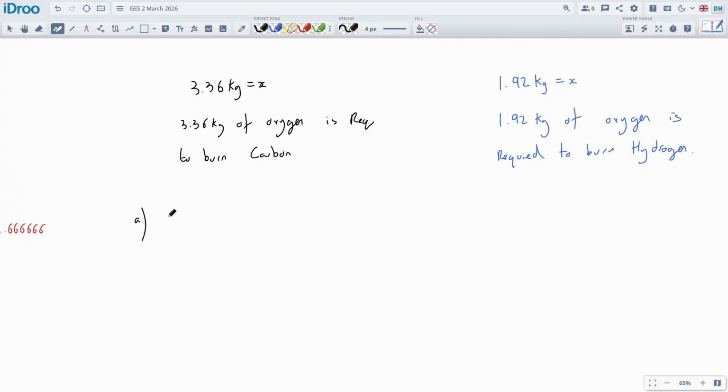So for part A, we can work out the mass of oxygen. We look at this oxygen plus this oxygen, which will give us a total amount of oxygen. This is called the stoichiometric amount of oxygen. Stoichiometric is the minimum amount of air or minimum amount of oxygen required to bring about this combustion. In real life, we normally add a bit of extra oxygen just to ensure complete combustion, but not in this question. Usually in the other questions, yes, they do have it.